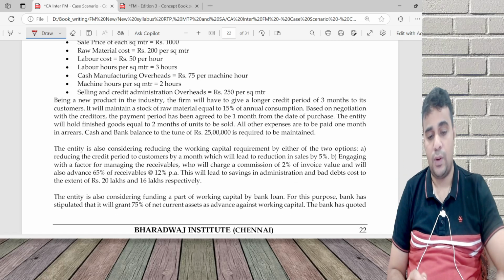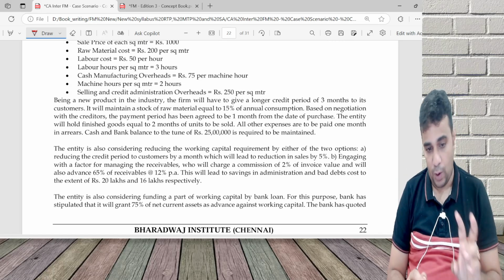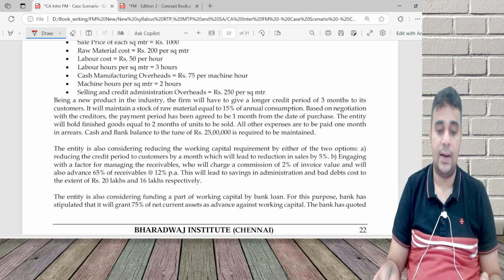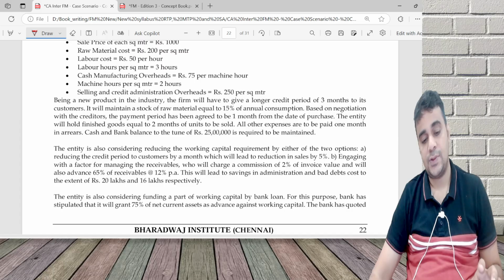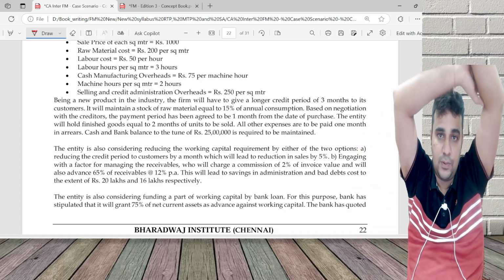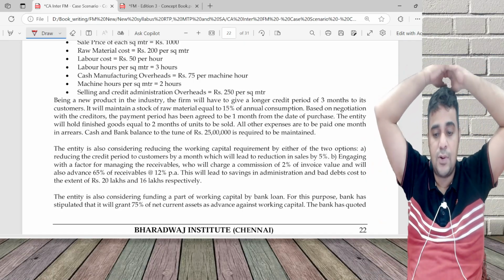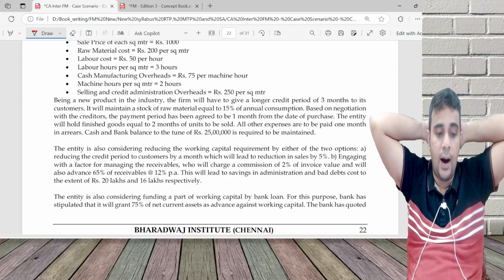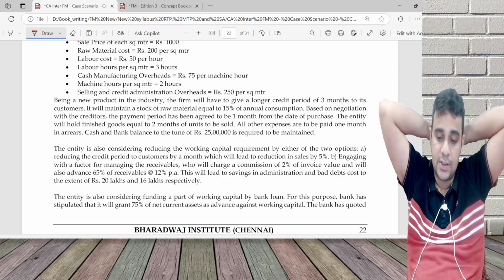I also want to reduce working capital, for which I have two options. One option is reducing the credit period to the customer. If I reduce credit period to the customer, my debtors will go down, but sales is also going down. If sales goes down, my profit goes down. Or engaging with the factor.